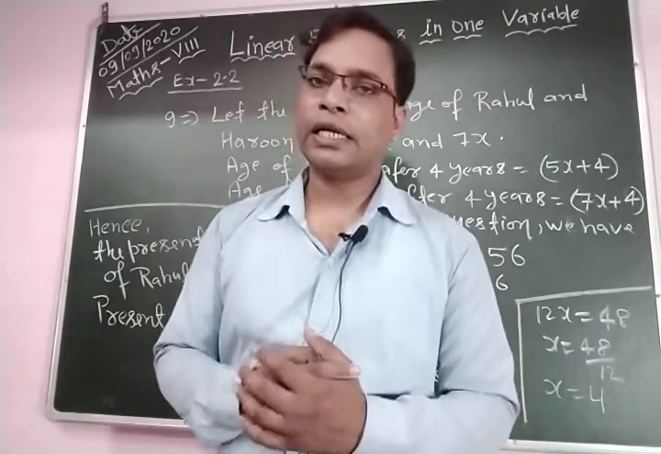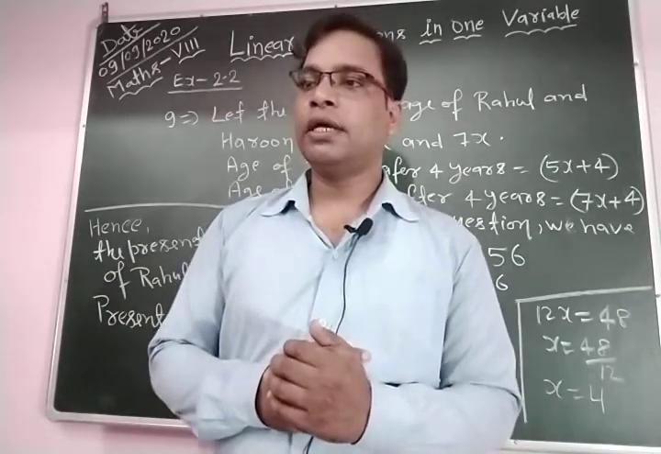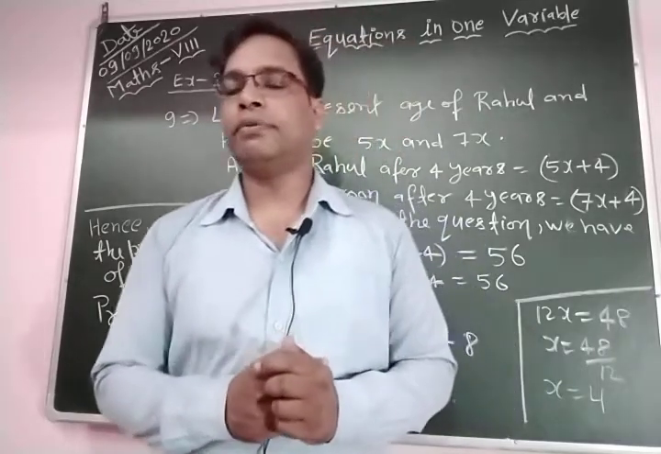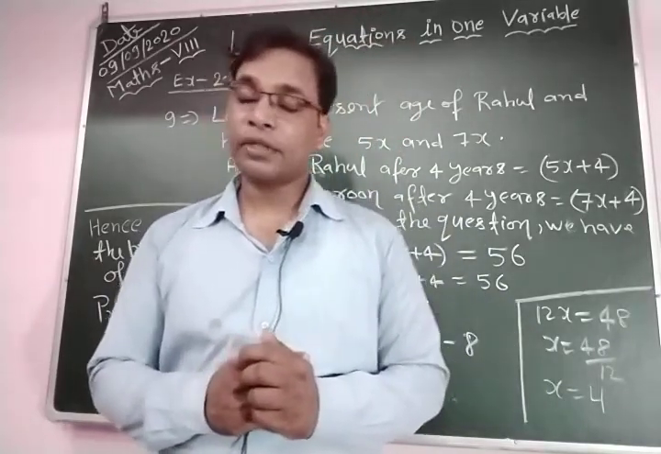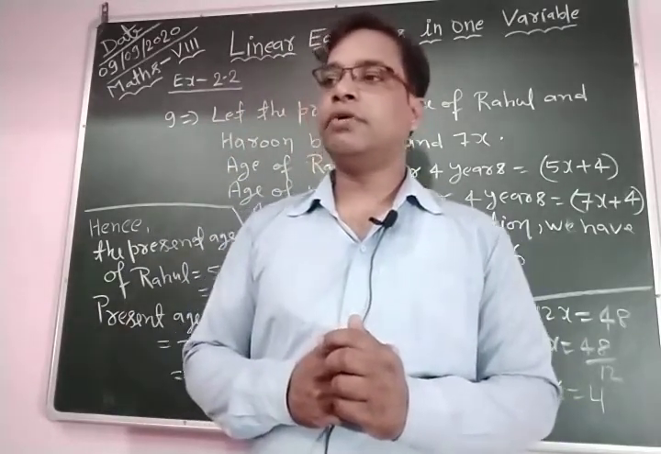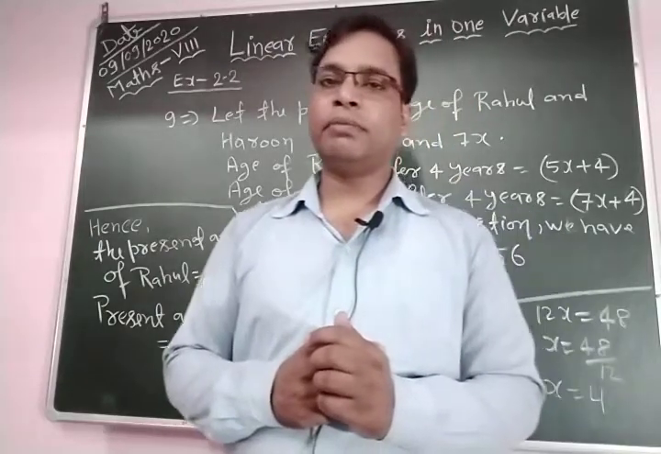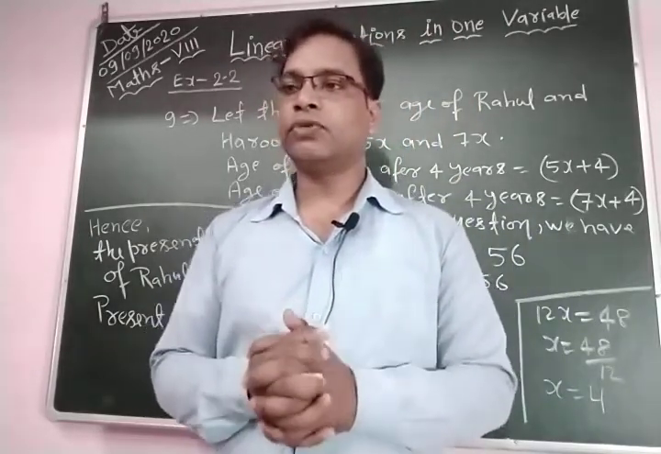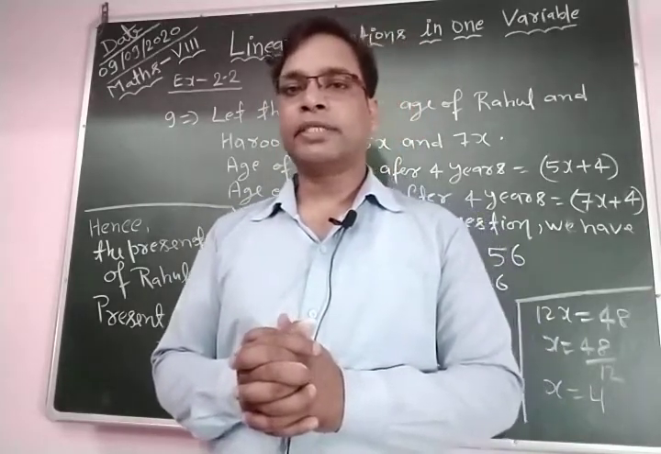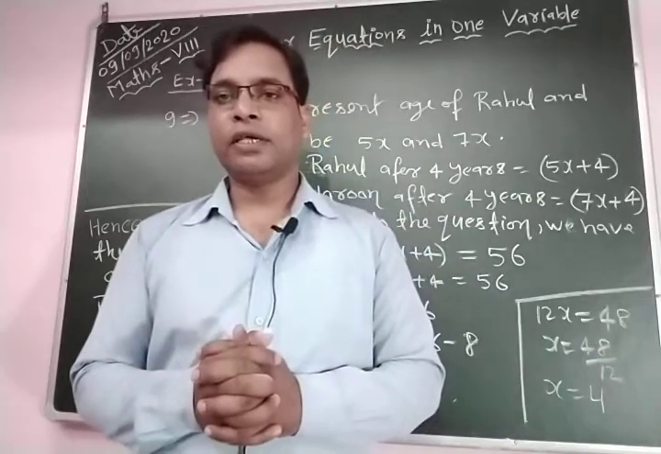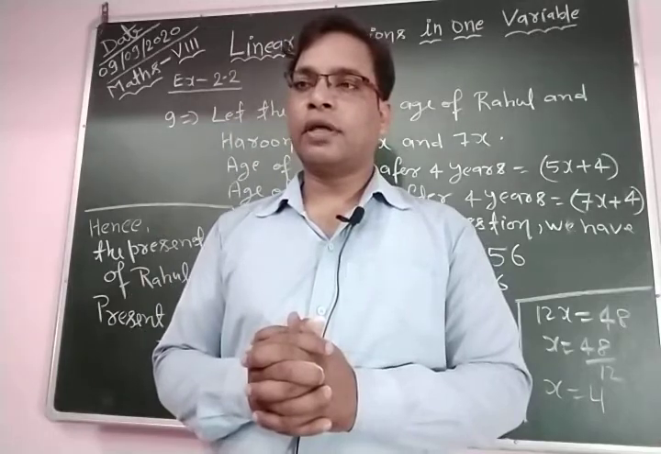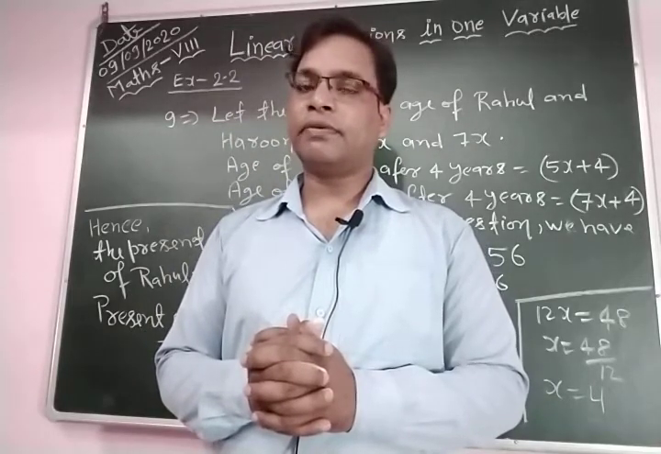In this question, the ages of Rahul and Harun are in the ratio 5:7, and 4 years later the sum of their ages will be 56. So first, let the present ages of Rahul and Harun be 5x and 7x according to their age ratio, and after this we find their sum after 4 years.